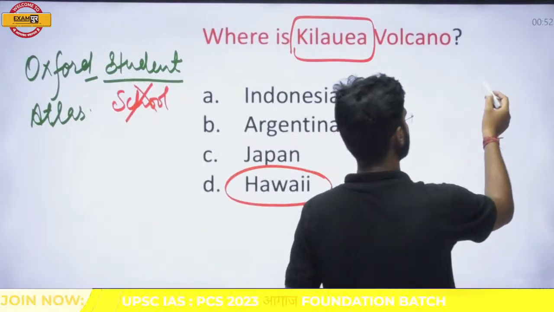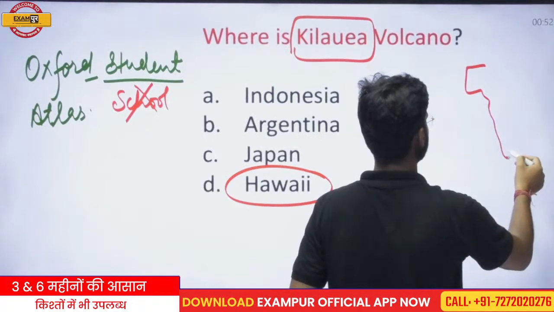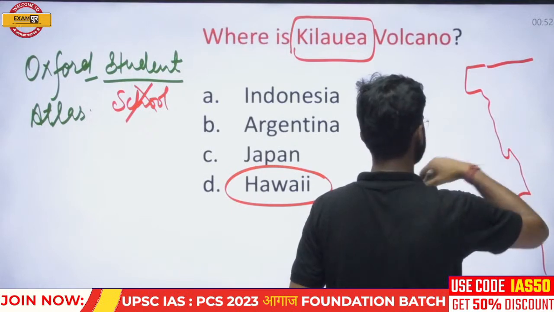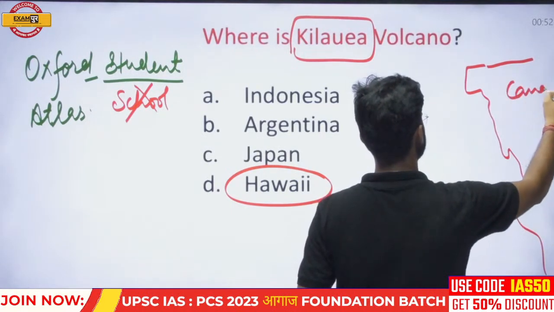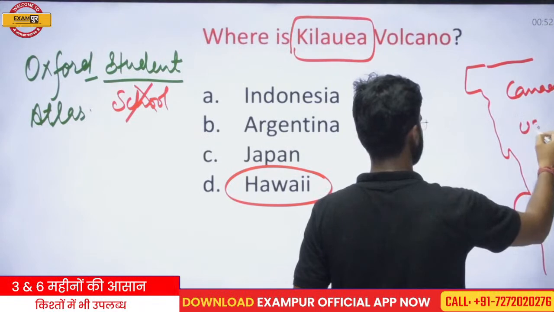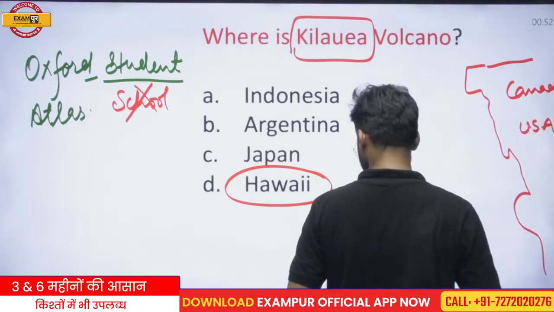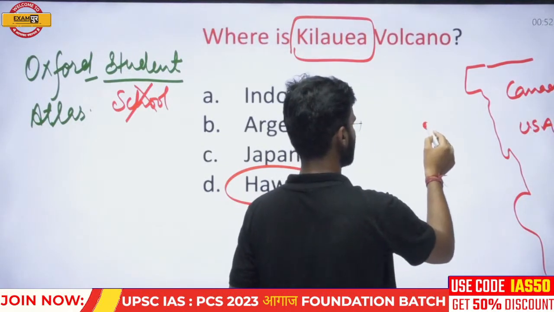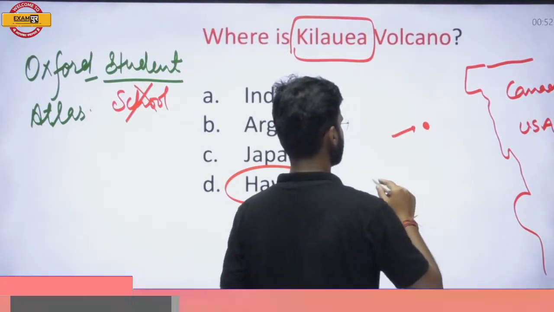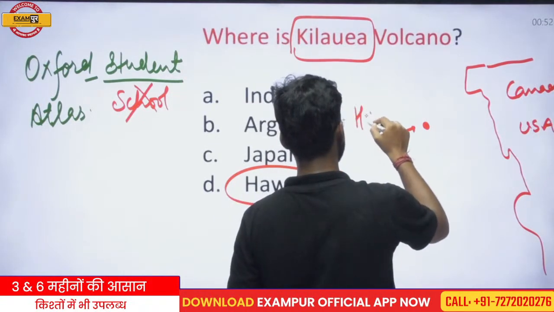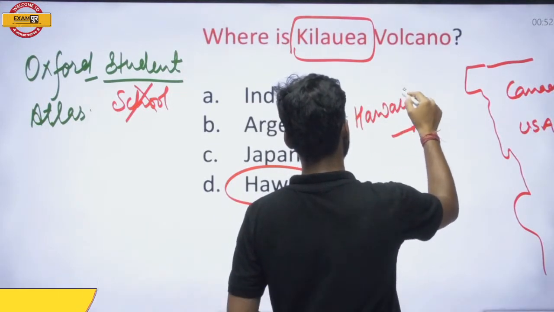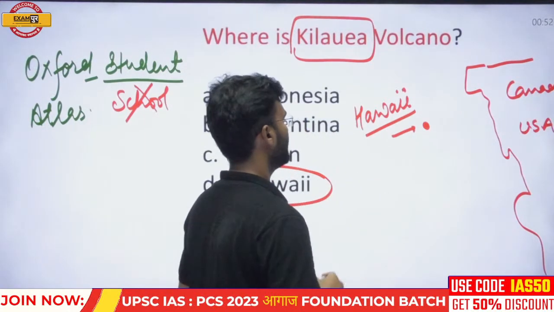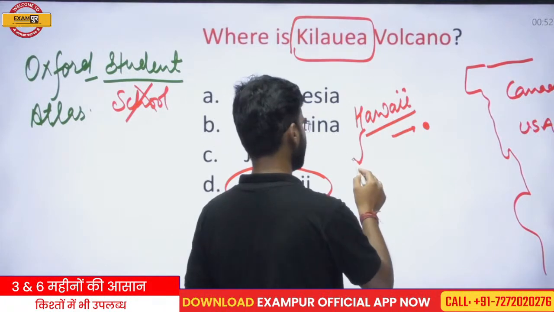So, if this is the North American continent, in the North American continent there is the country called Canada, and this is the nation called the USA. The USA has an island in the Pacific Ocean, and this island is called Hawaii. The capital of Hawaii is Honolulu.